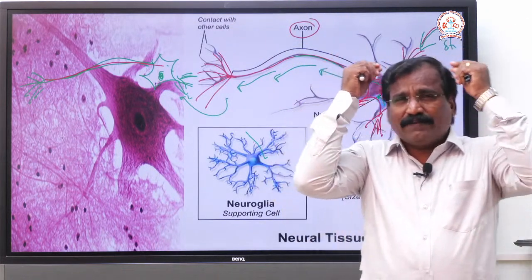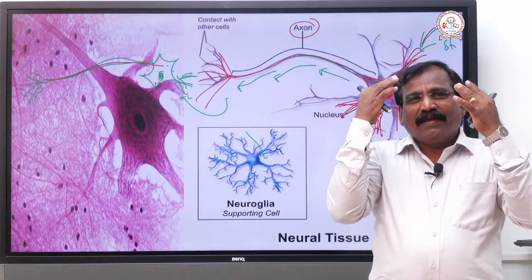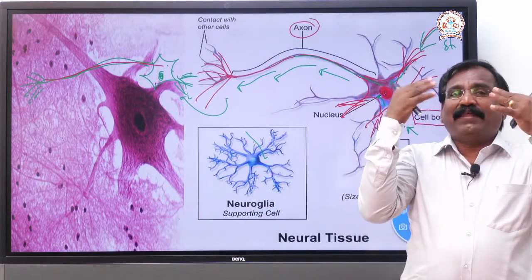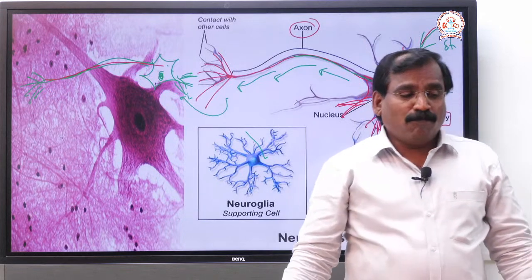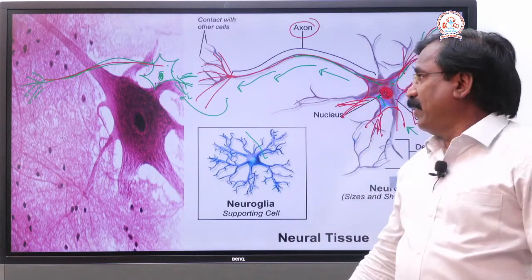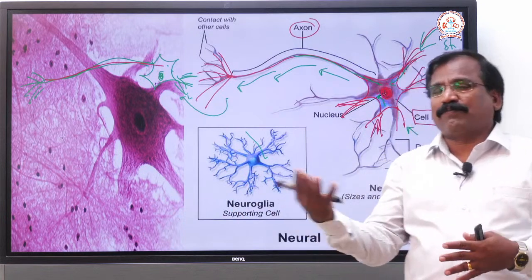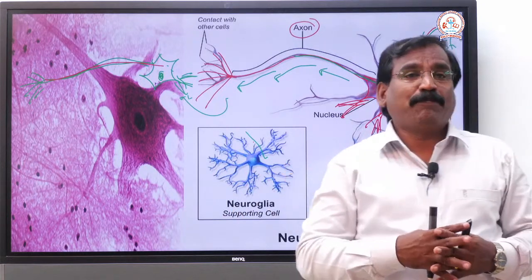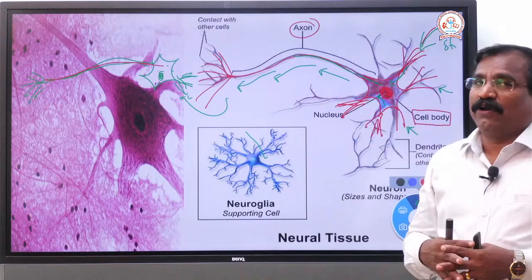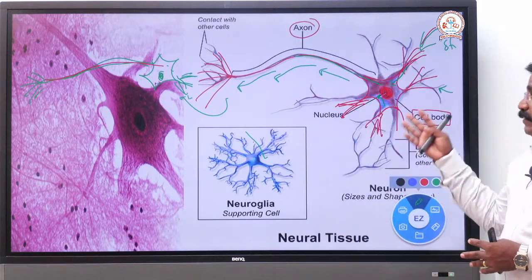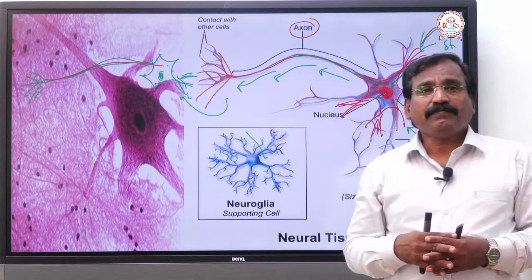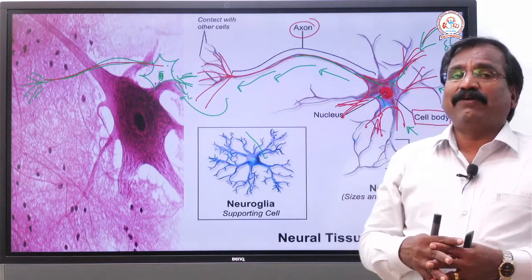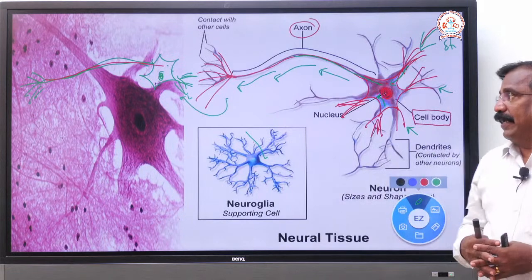After this, some response is given, and then another set of nerves, the motor neurons, perform the action, the response. We are going to discuss all of that in a separate chapter, in detail, the types of nerves and everything in the nervous system.